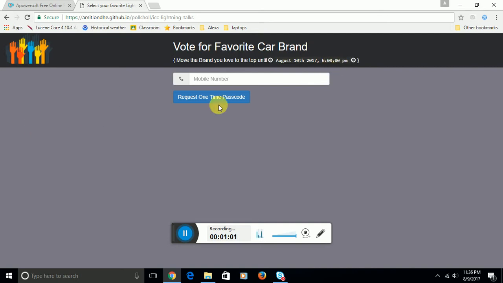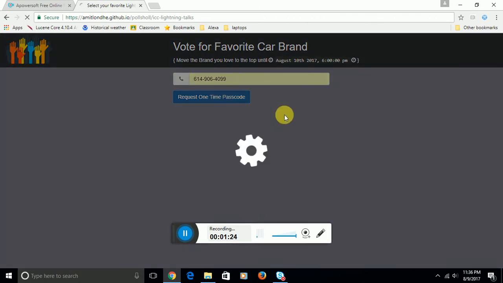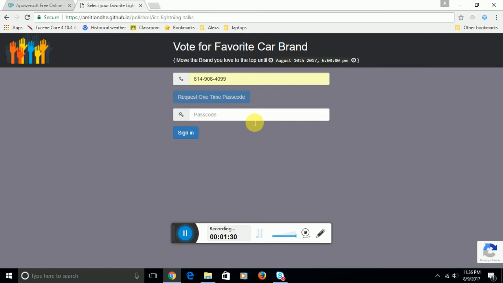Now let's log in. So to log in, you have to enter your mobile number or cell number. I have one which I have already used, so it is showing me as a suggestion. Once you enter your phone number, you need to hit request one-time passcode. So now this is going to use the Firebase authentication process and it will send you a passcode.